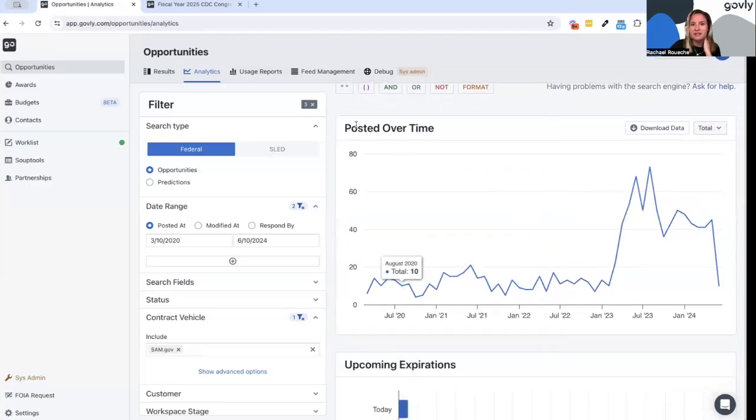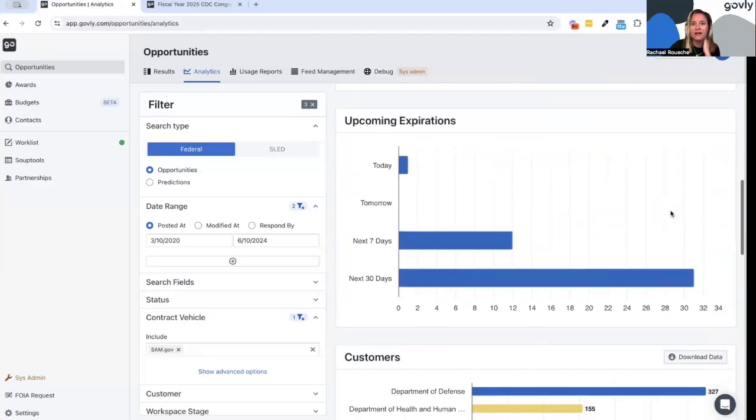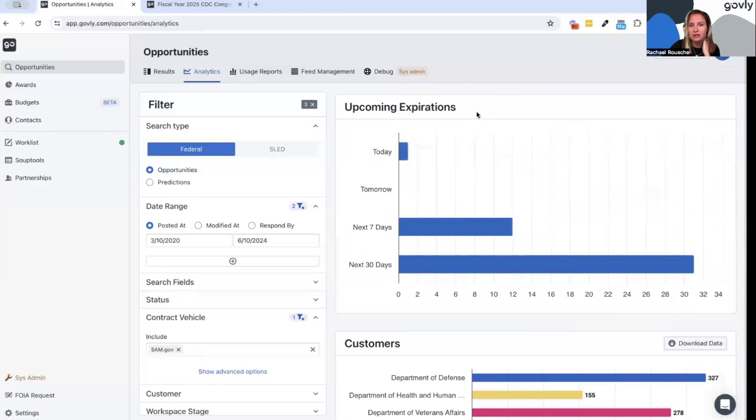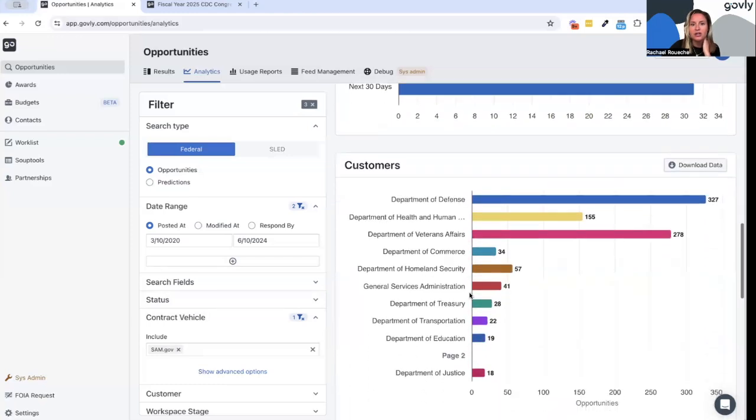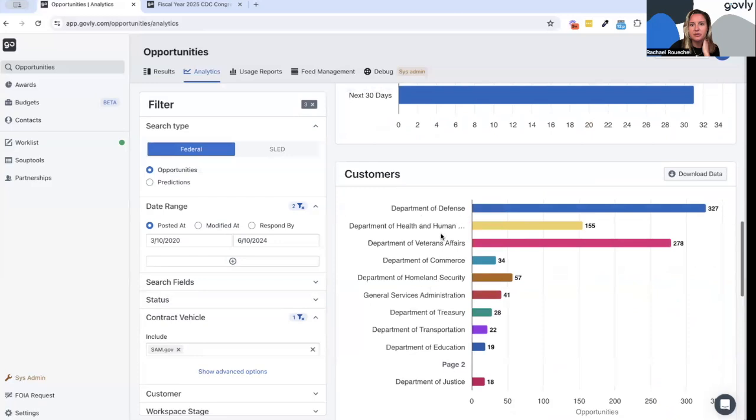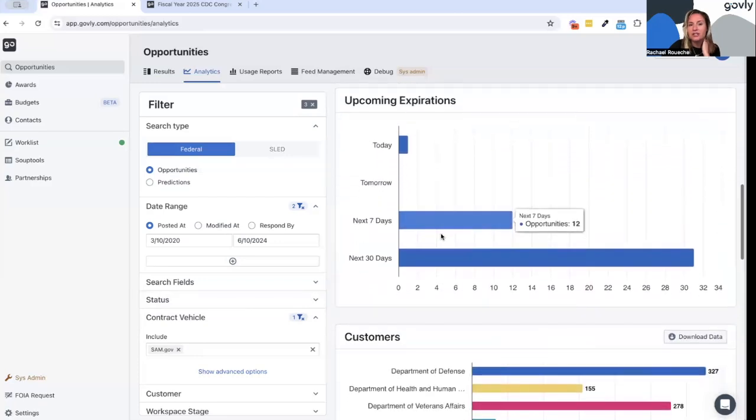Same as always, you can see the posted over time chart. You can find out which of those opportunities are set to expire soon. You can slice and dice the information by customer. But now the cool thing is that you can actually dive deeper into each of these data points.